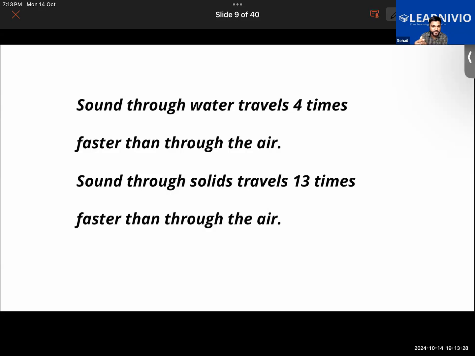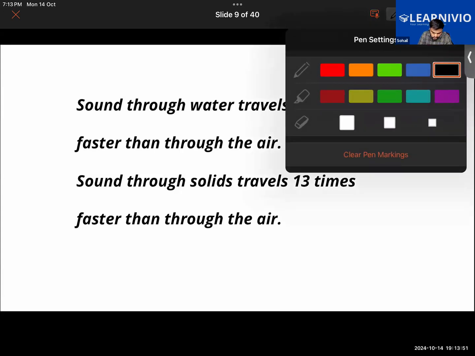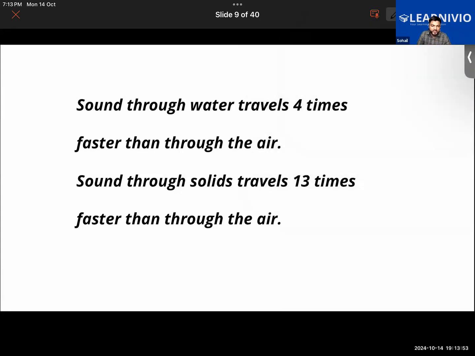Read the second statement. Sound through solid travels 13 times faster than through the air. Getting it now? So the speed of the sound is maximum in the solid. Now the question is, why will the speed of the sound be maximum in solid objects? Can you guys think of this? The particles are tightly packed in solids.